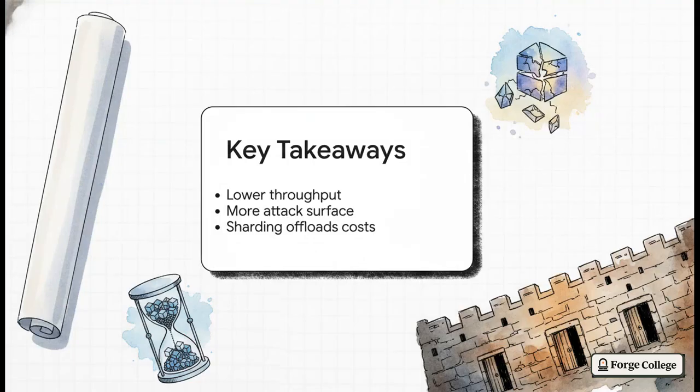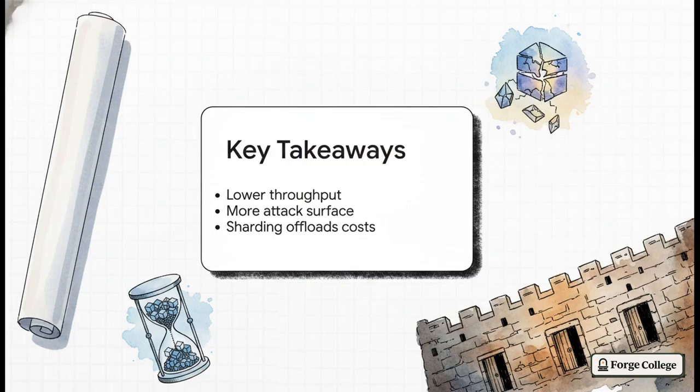Let's roll up the blueprints and summarize the core principles of this explainer. What are the key things you really need to take away and apply to your own Web3 projects? Well, here's your cheat sheet. Number 1, decentralization lowers effective throughput and raises latency. It's a fundamental trade-off for fairness and resilience.